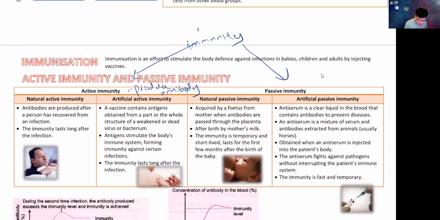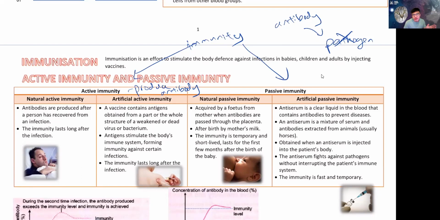Last week we did mention that pathogen is something that will harm your body. So in order to kill this pathogen, you have antibody. Think of it this way, they are like bombs, like tools to kill pathogen. So when your body produces its own antibody, you are actively fighting the pathogen. That is active immunity, Keimunan aktif.